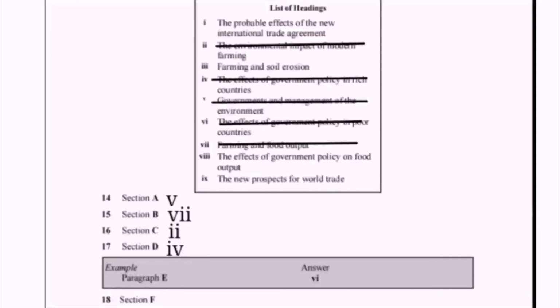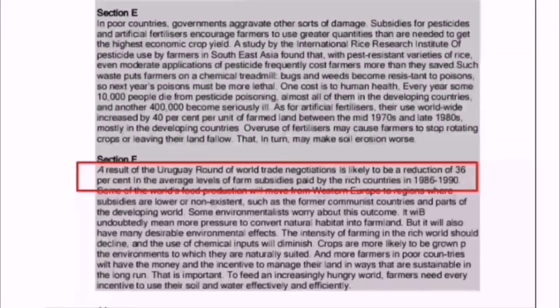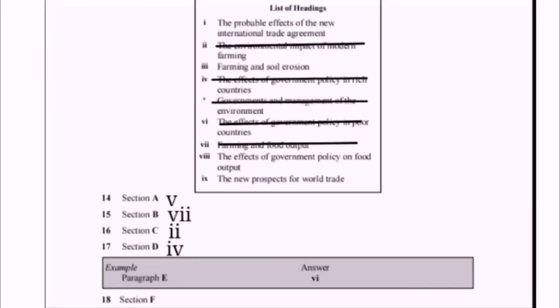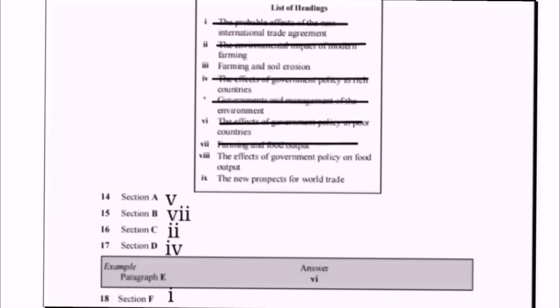Let's go to the list of headings. And the heading number 1 is the probable effects of new international trade agreement. Yes. Probable means likelihood or chance, and in the paragraph we have read about the probable effects of Uruguay round of world trade negotiations or agreements. So heading number 1 is the right choice for paragraph F. We can cross the heading number 1, the probable effects of new international trade agreement, and we can write the Roman 1 in front of question number 18.